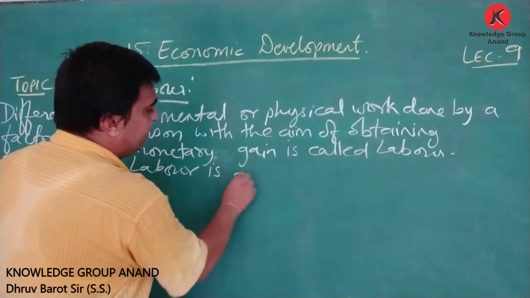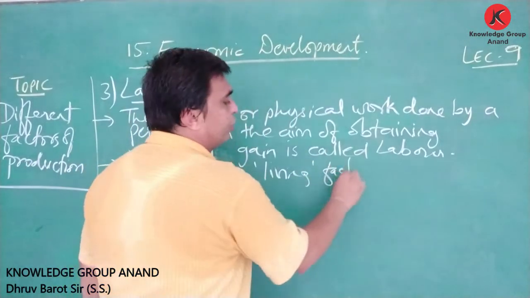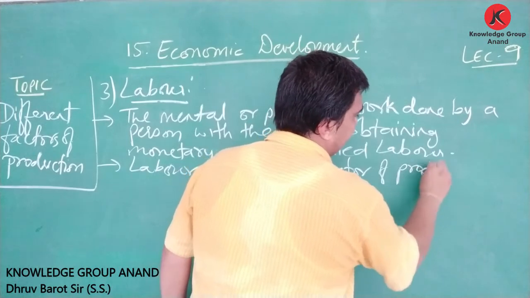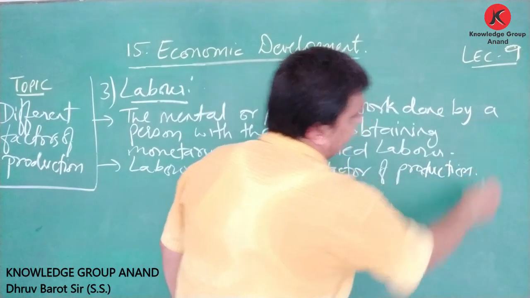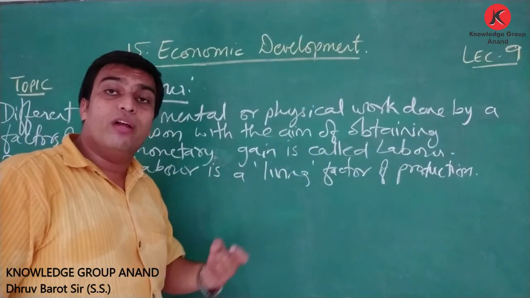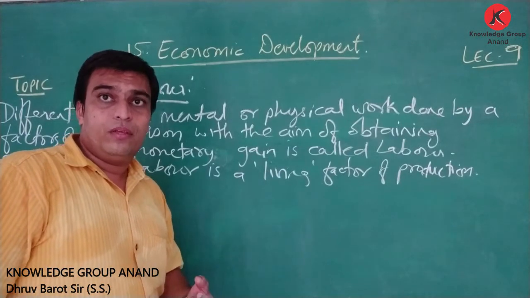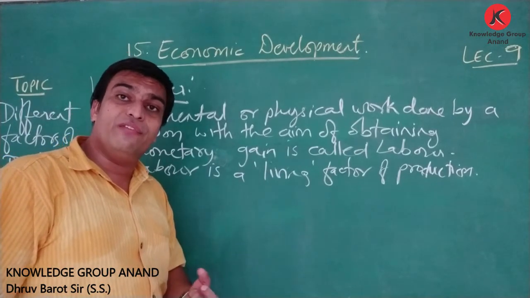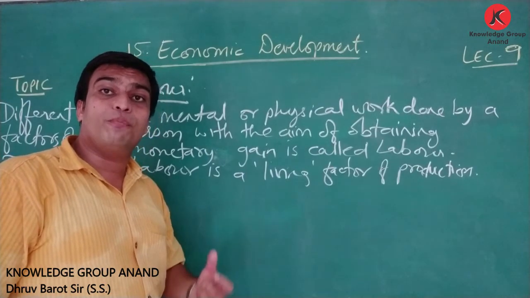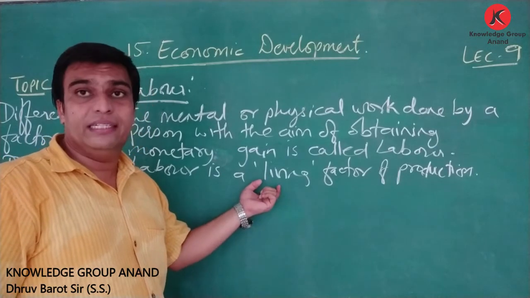Here it is said, labor is a living factor of production, meaning the factor of production that has life. The two factors we understood up to now, land and capital, were factors of production in the form of non-living things.